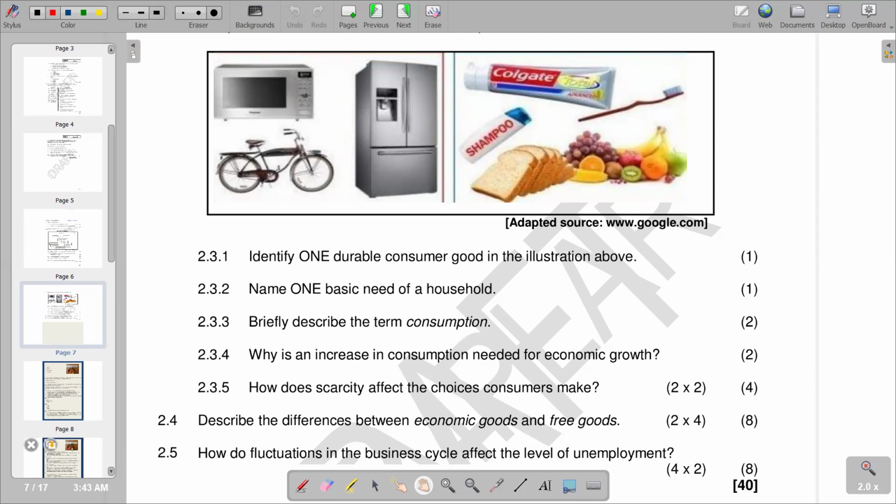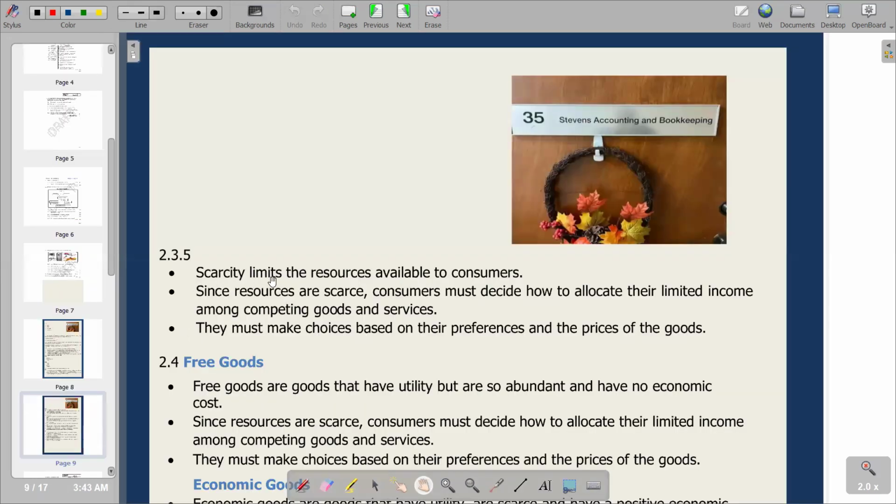Let's try to see the explanation that we have there. It's saying scarcity limits the resources available to consumers. And then the next point, since the resources are scarce, consumers must decide how to allocate their limited income among competing goods and services. The last point, they must make choices based on their preference and the price of the goods. Obviously, the price of the goods is going to be very key, because the price of the goods is going to determine your choice. Also, the relationship between the price of the goods and the income that you have is also going to decide your choice. So this is the explanation that we have for 2.3.5. Then we go to the next part of the question, which is 2.3.